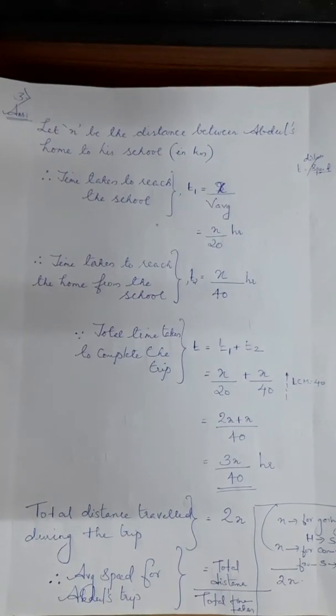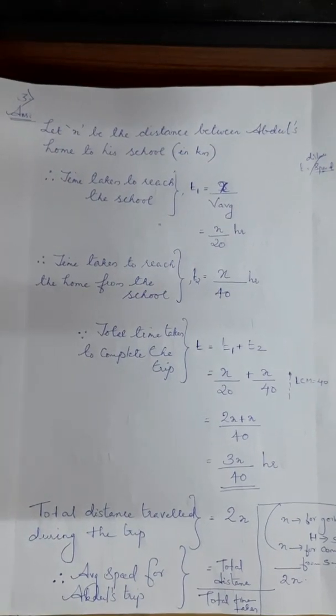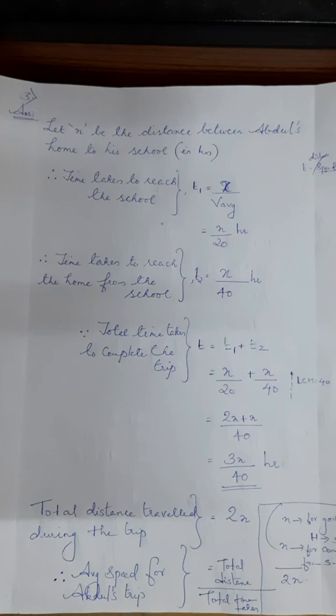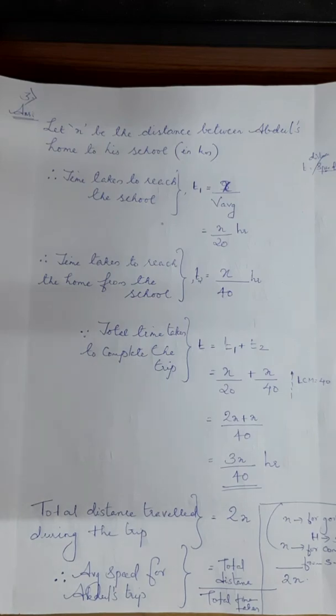Next question, the third question. Abdul, while driving to school, computes the average speed for his trip to be 20 km per hour. On his return trip along the same route, there is less traffic and the average speed is 40 km per hour. What is the average speed for Abdul's trip?